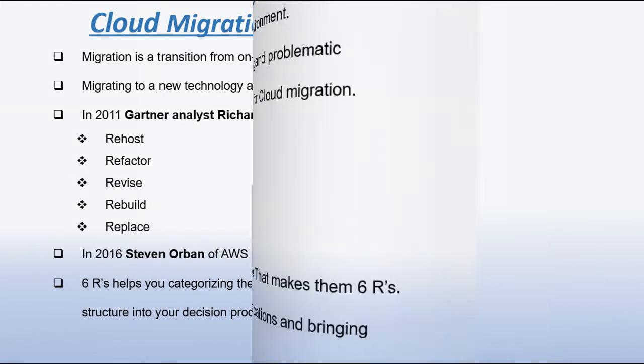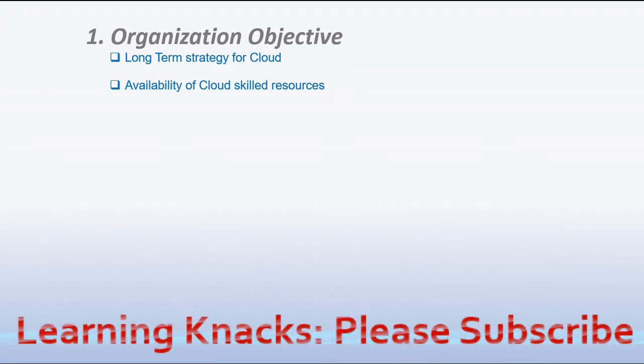So in order to understand these cloud migration strategies, you first start looking into some data like the organization's objective about cloud migration, whether it is a long term strategy or a short term strategy. You also collect information about the available cloud skilled resources within the organization.